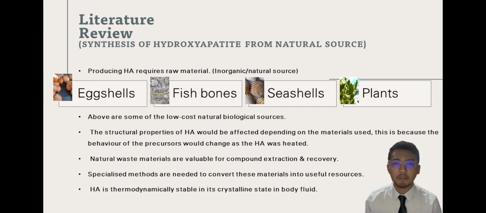This is because the behavior of the precursor will change as the HA is heated. Based on the article written by Mohamad Razif, it mentioned that natural waste materials are valuable for compound extraction and recovery. Specialized methods are needed to convert this material into useful resources. Moreover, HA is thermodynamically stable and is in its crystalline state in body fluid.